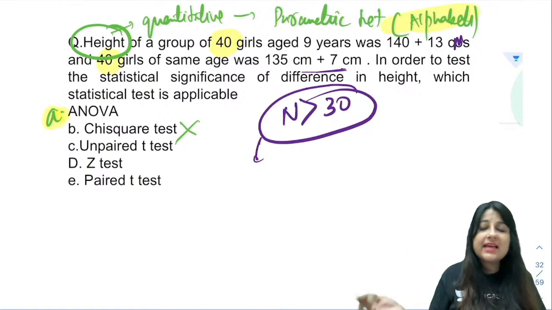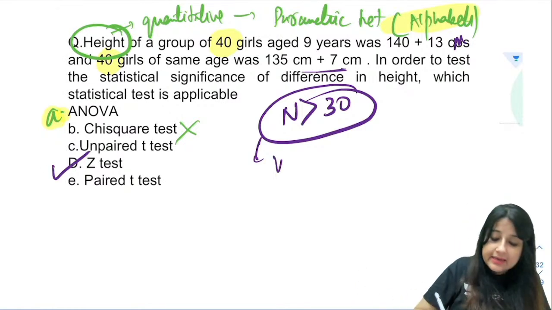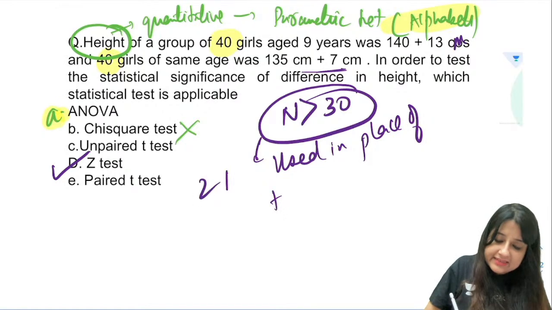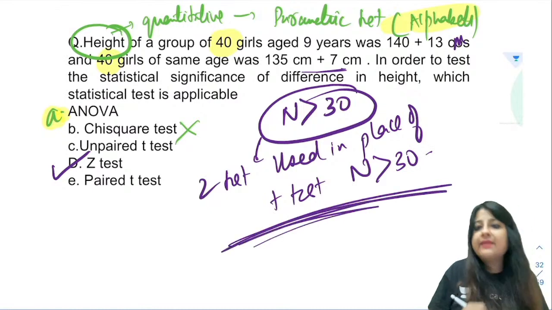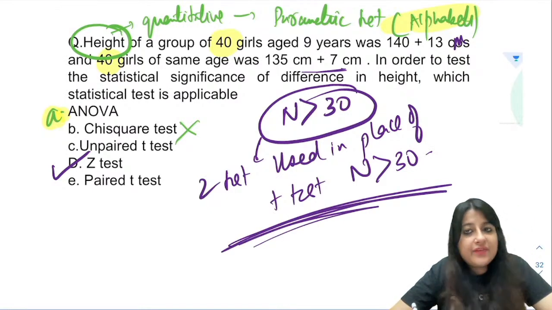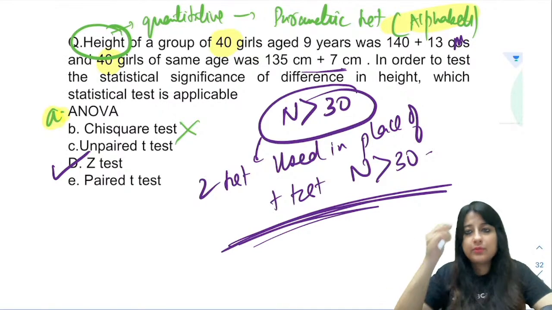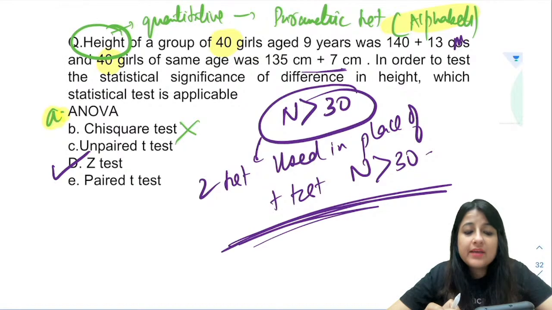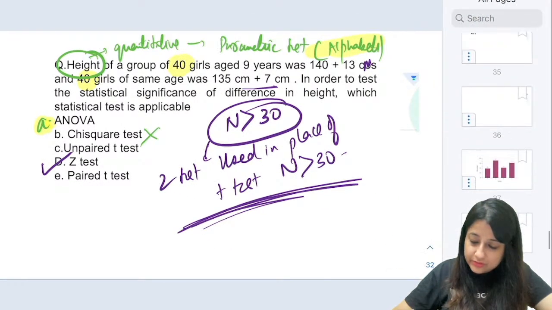But since the sample size is more than 30, here we will use what is known as z-test. This is used in place of t-test when the sample size is more than 30. Got it? Otherwise, with two groups and no sample size given, comparing height, we would have used a parametric test. But here the sample size was given, therefore we have used a z-test. Clear? Okay. So coming to one last thing, I just want to show you some diagrams.